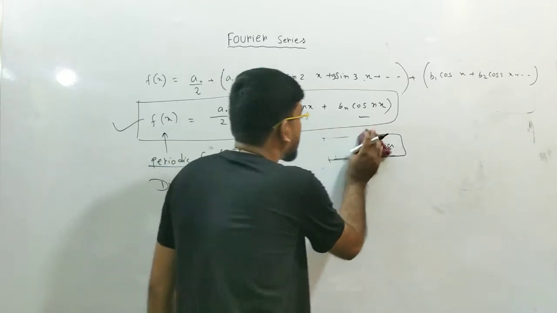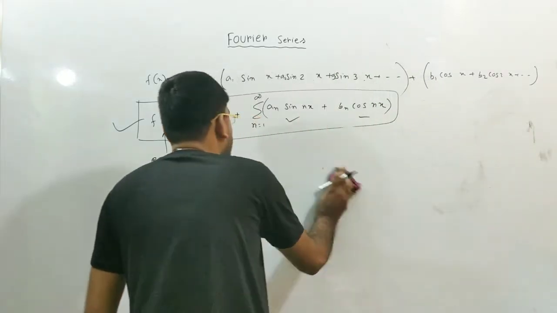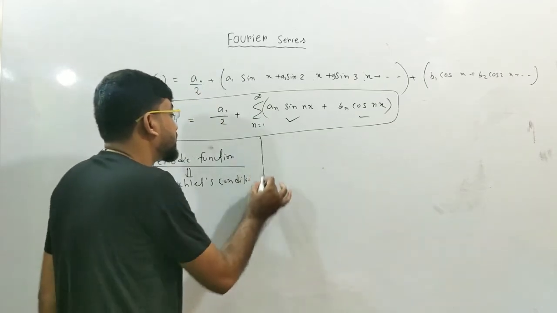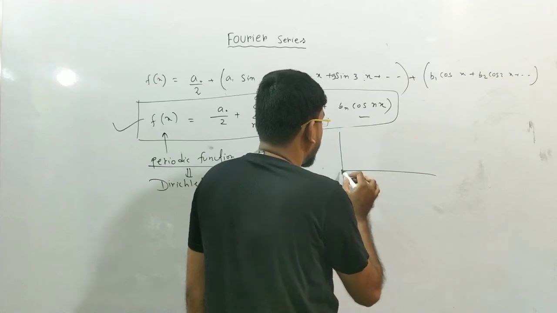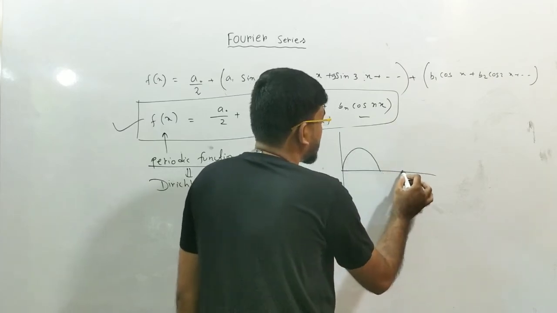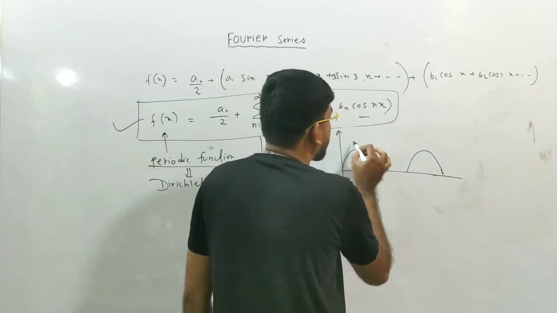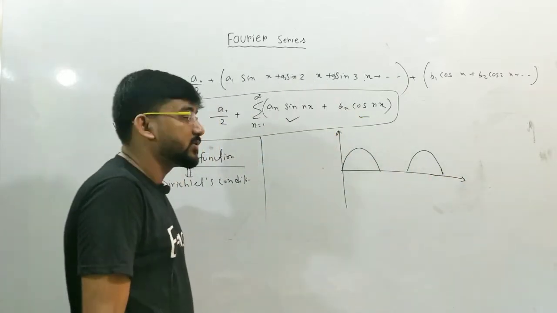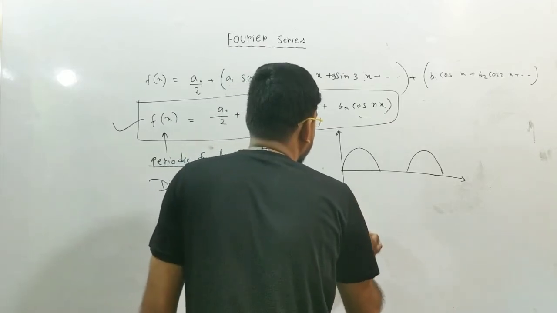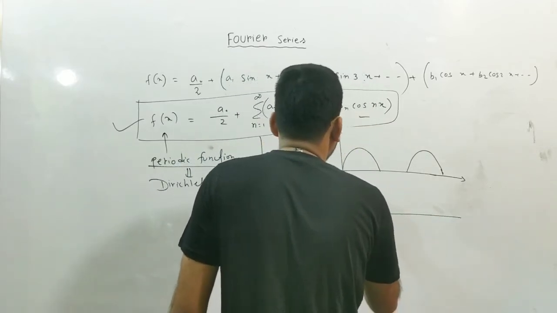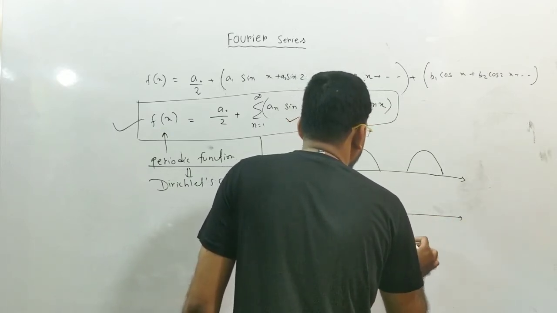You will see later in electronics, or you might have studied at 10+2 level, the half-wave rectifier, which is a discontinuous function but a periodic function. Another is the rectangular wave, where you can see a sharp corner.